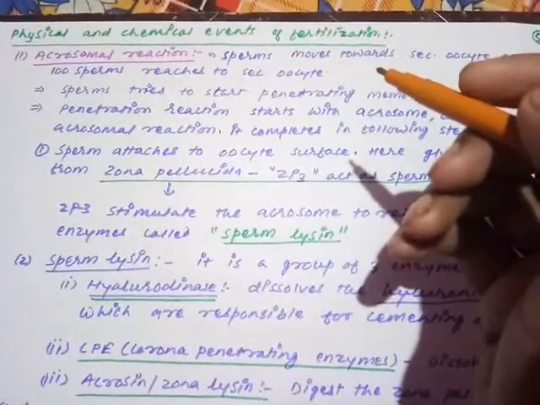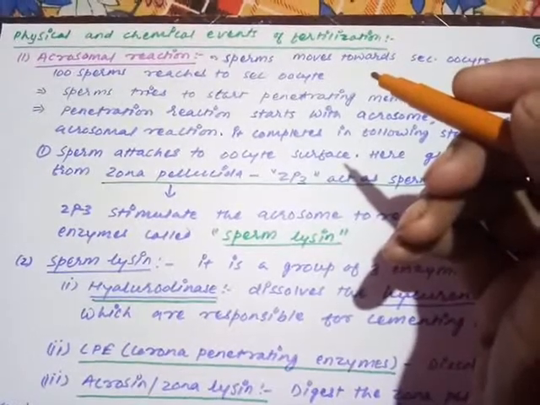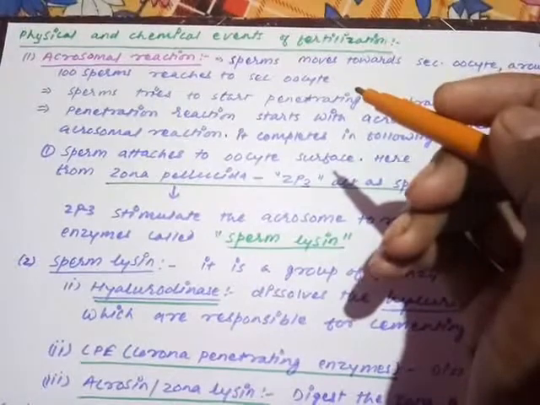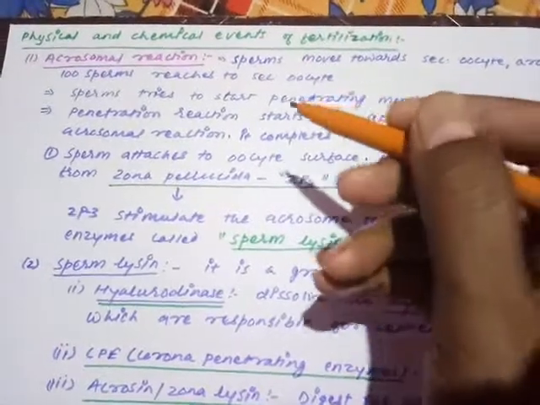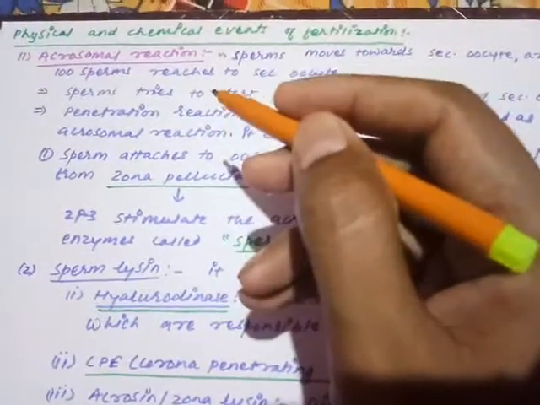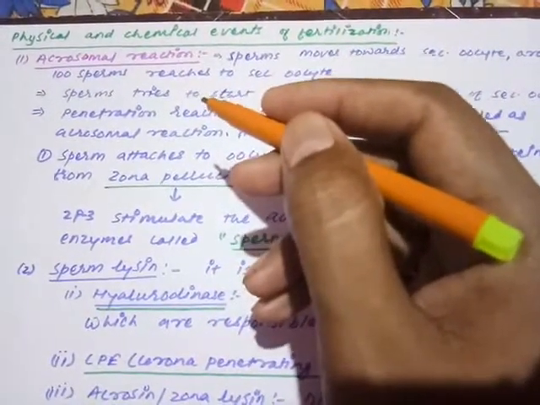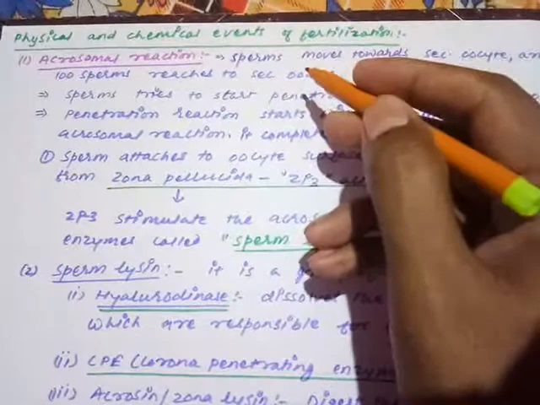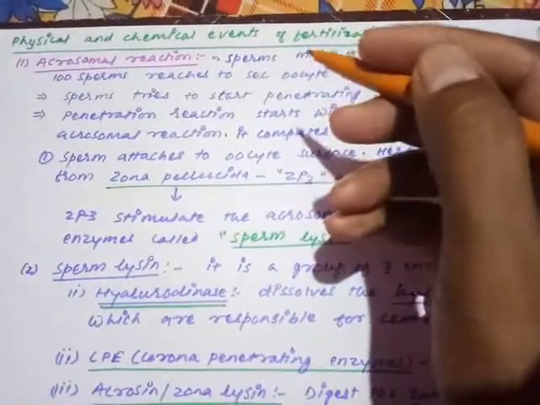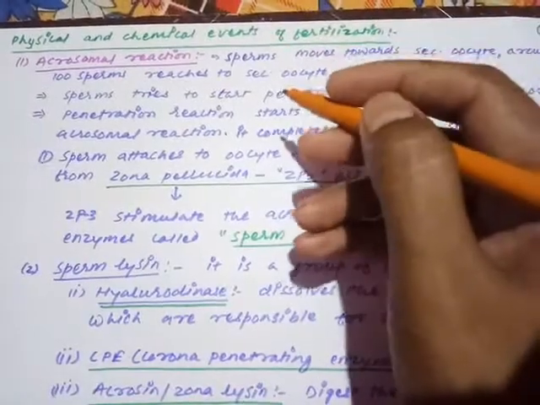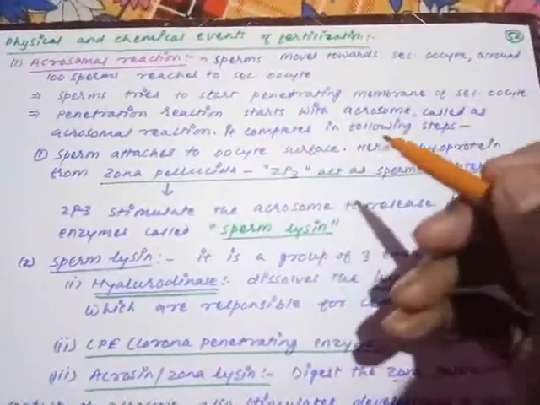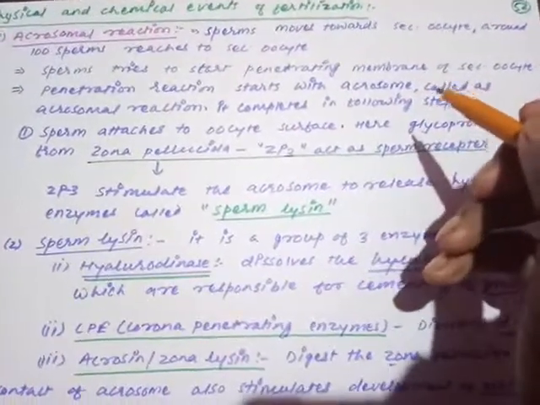As their journey begins, many of the sperms are getting digested by phagocytosis, many of the sperms are dying, they lose their journey. Only 100 out of those 400 million sperms are reaching the secondary oocyte. As they reach the secondary oocyte, all these 100 sperms attack the surface of the secondary oocyte, and they are trying to penetrate the secondary oocyte membrane.